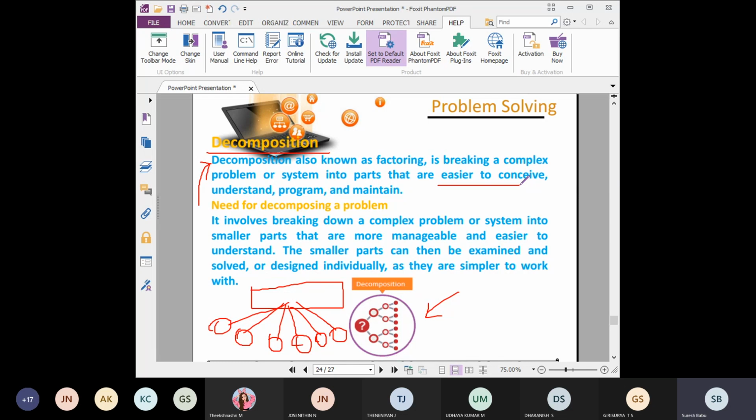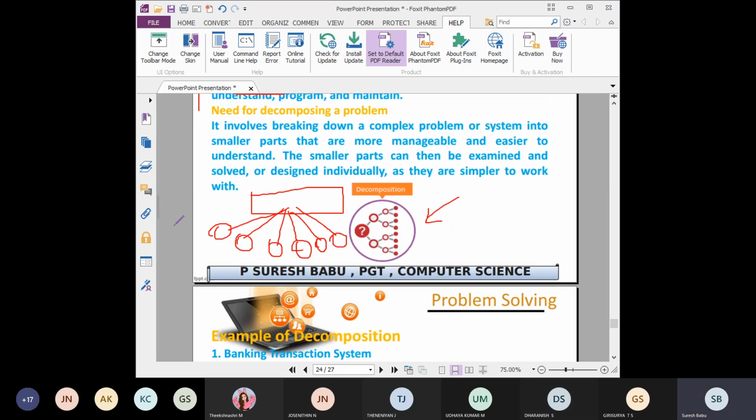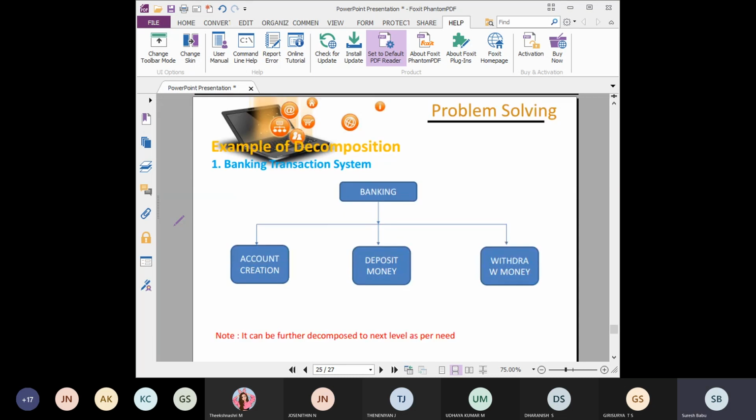So decomposition means breaking a complex problem or system into parts. Understood, students? Everyone understood? Yes, sir.